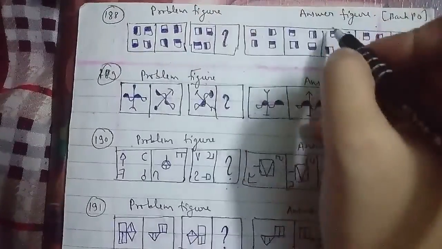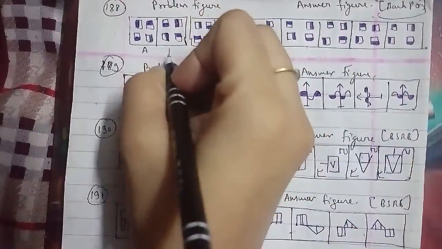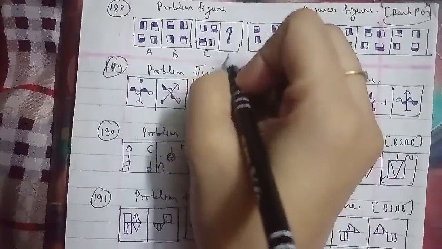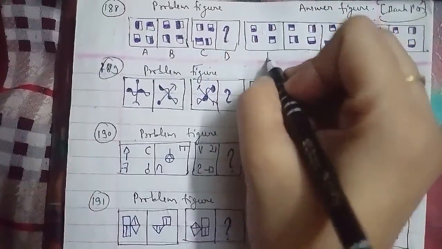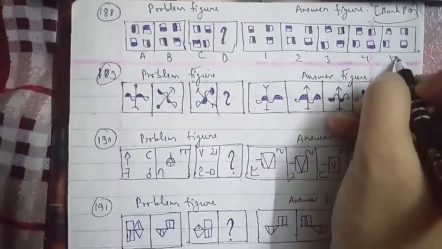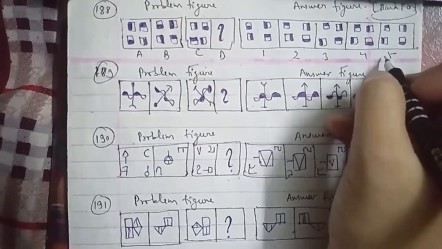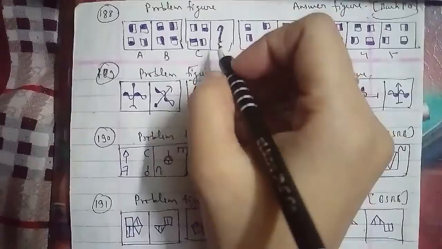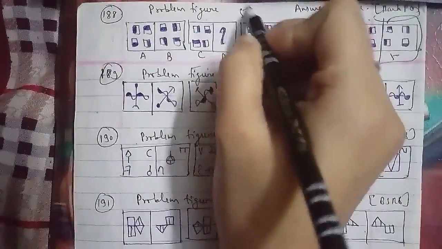Here is the 188th question of the session, with your problem figures and these answer figures, which have been asked in the bank PO question paper, named as figure A, figure B, figure C and figure D, which we have to find out. That is the missing figure here as well, named as 1, 2, 3, 4 and 5 respectively, where each one of the squares rotates 90 degrees anti-clockwise, and the missing figure which we have to find out will be the fifth figure, the right answer for this question as well.